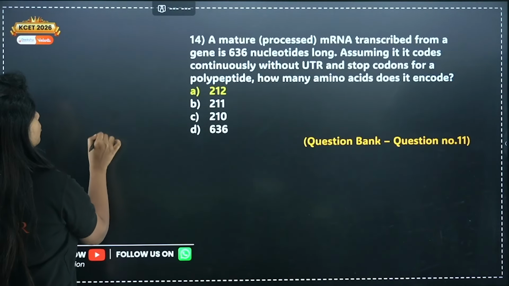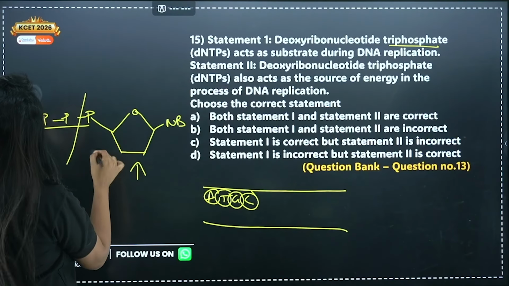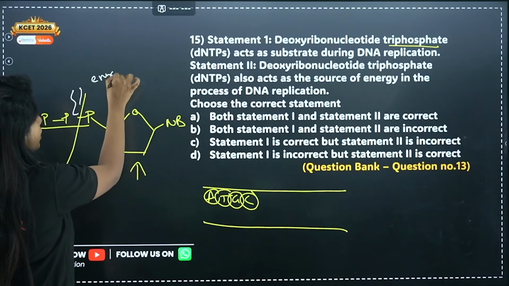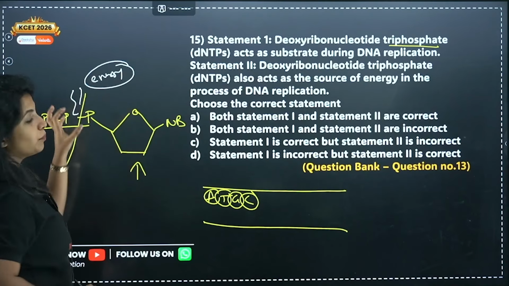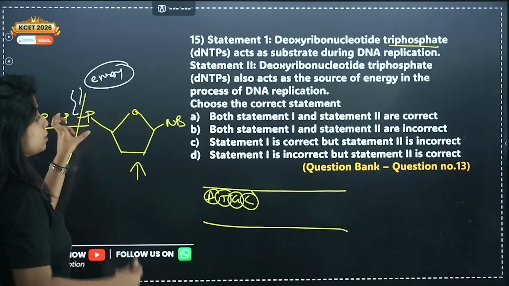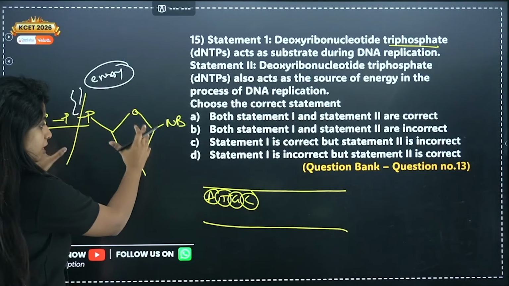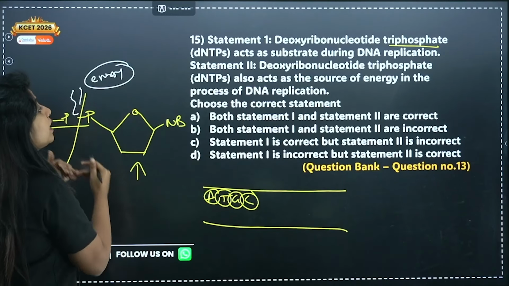When they are gone, they release so much energy. When this bond is broken, they release so much energy. This energy helps in the formation of bonds between multiple nucleotides. So they are the substrates, and they also are the energy givers.